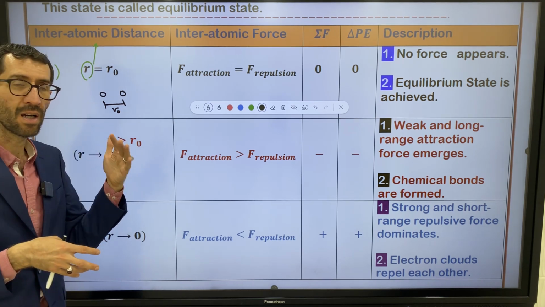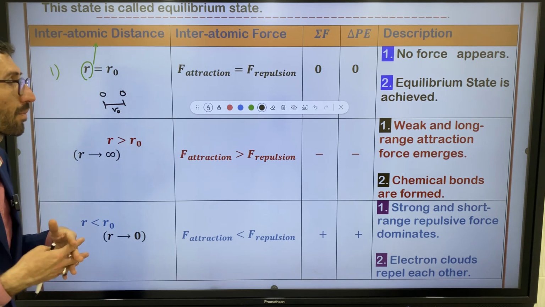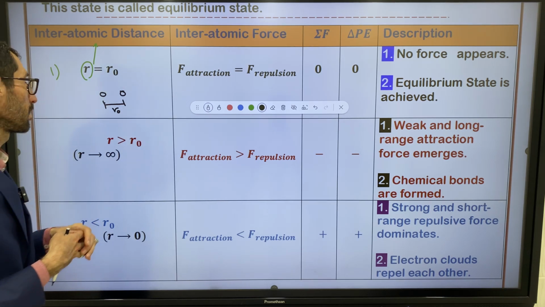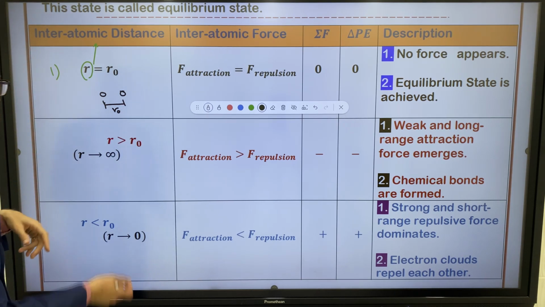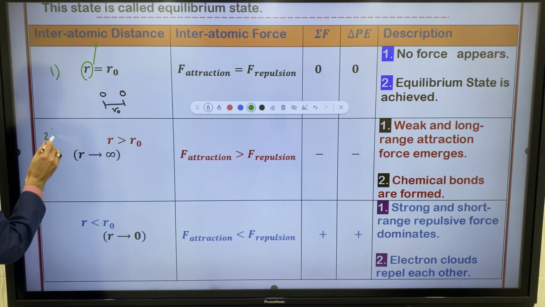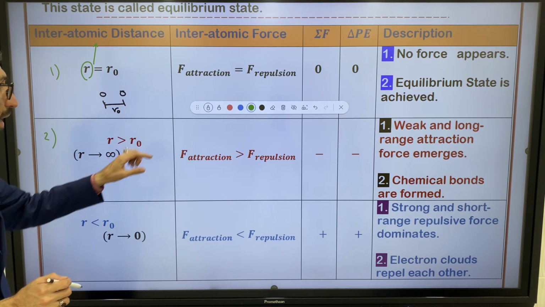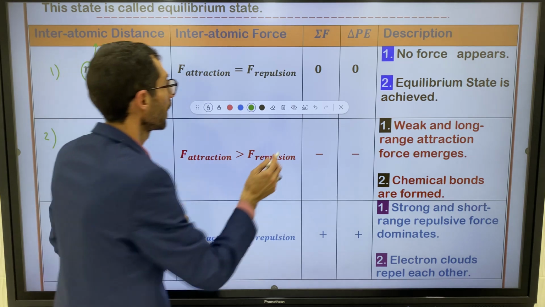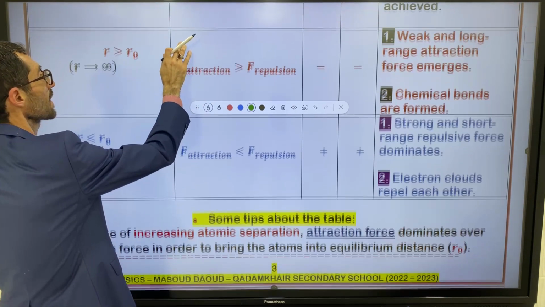Because these forces are equal in magnitude and opposite in direction, they cancel one another, right? Let's move on to another case. The second case, we have a condition if R is greater than R naught, right? This is the second case.